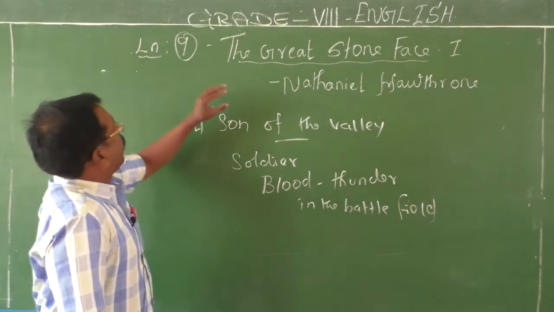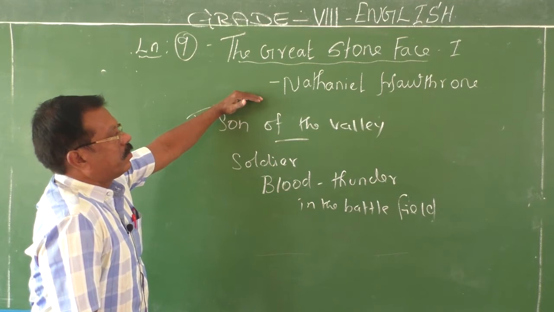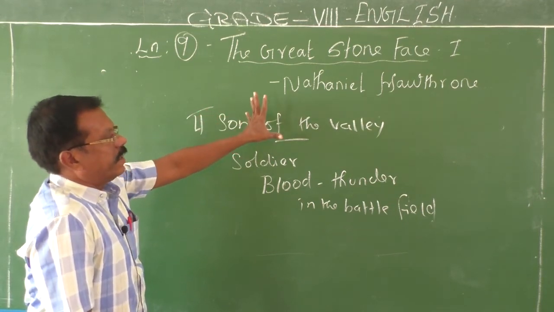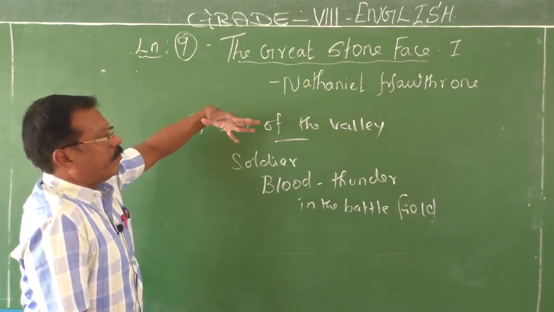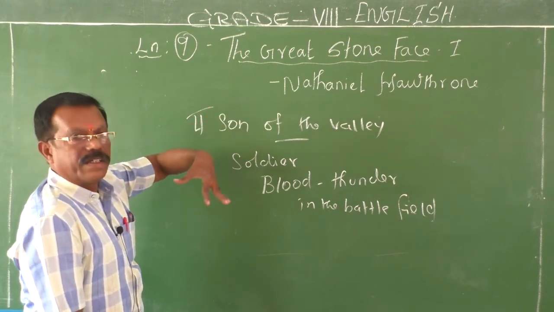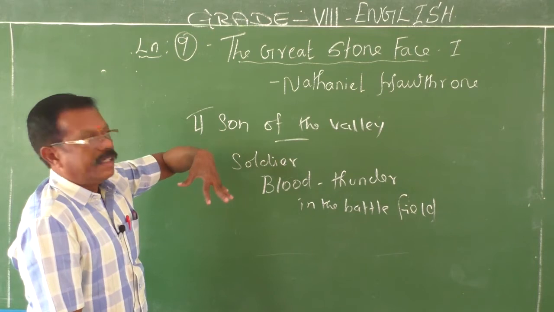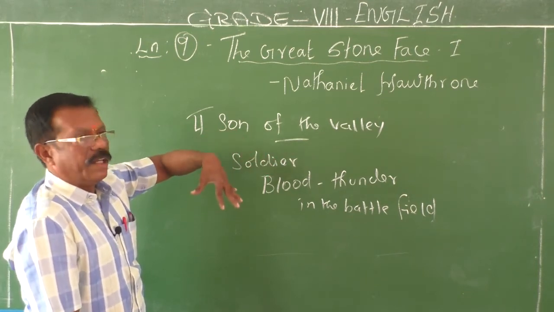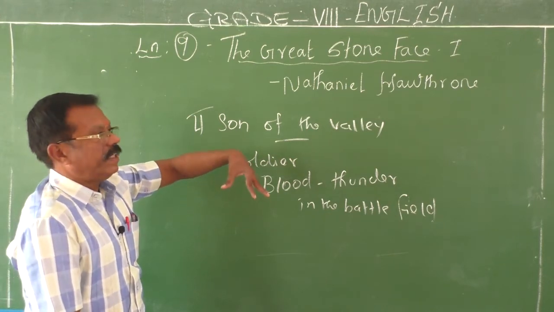This story was actually written by Nathaniel Hawthorne. It vividly describes the mental attitude of a young boy who wants to know the secret of nature. He was living in a valley with his mother, in a small cottage. There are so many cottages anyone could find in that valley. Thousands of people were living in the valley.